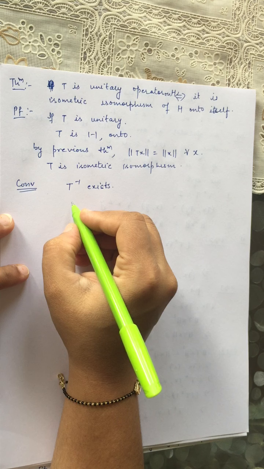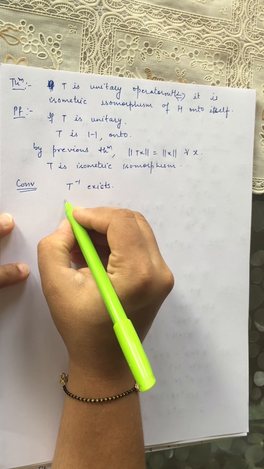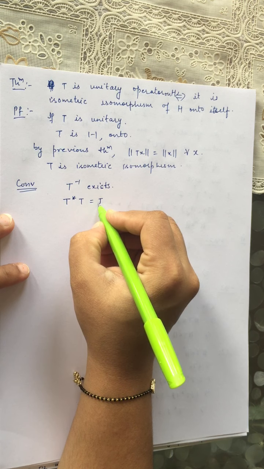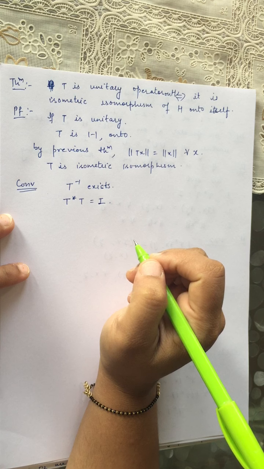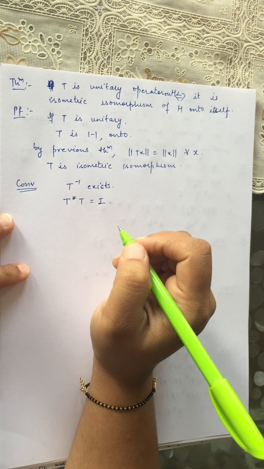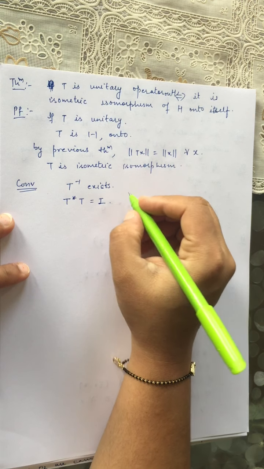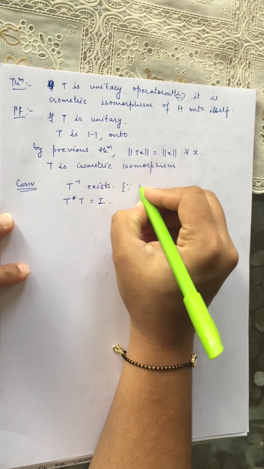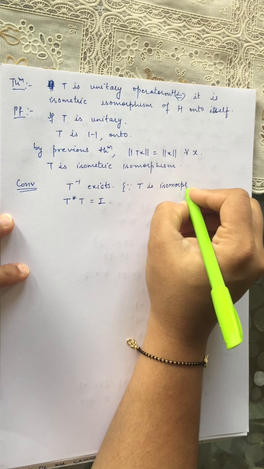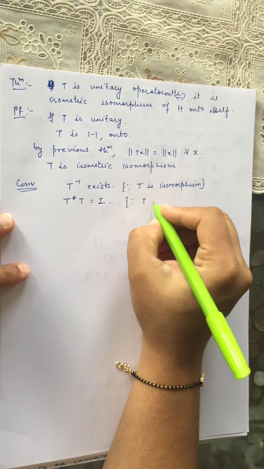And by the previous theorem, T star T is equal to I, because T is an isometry.